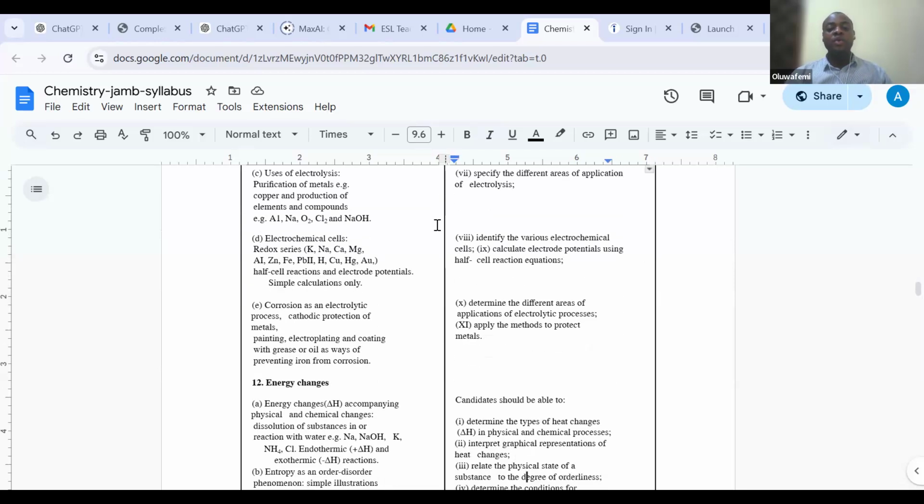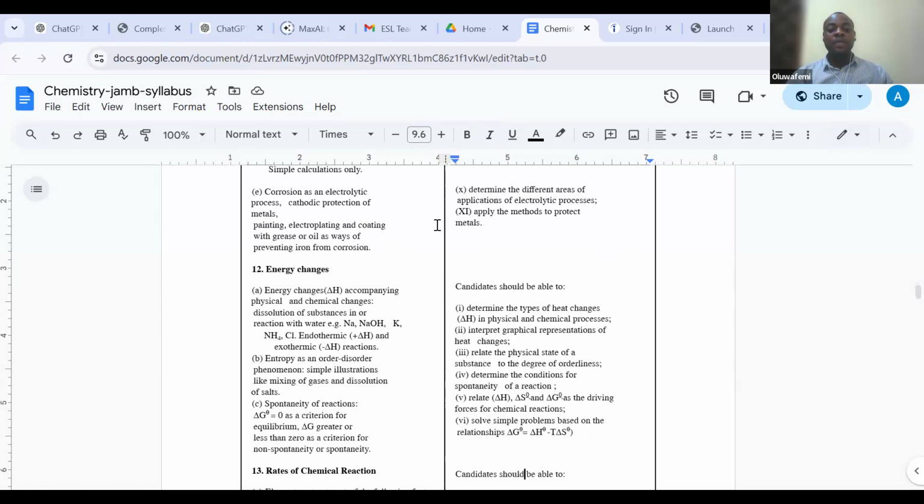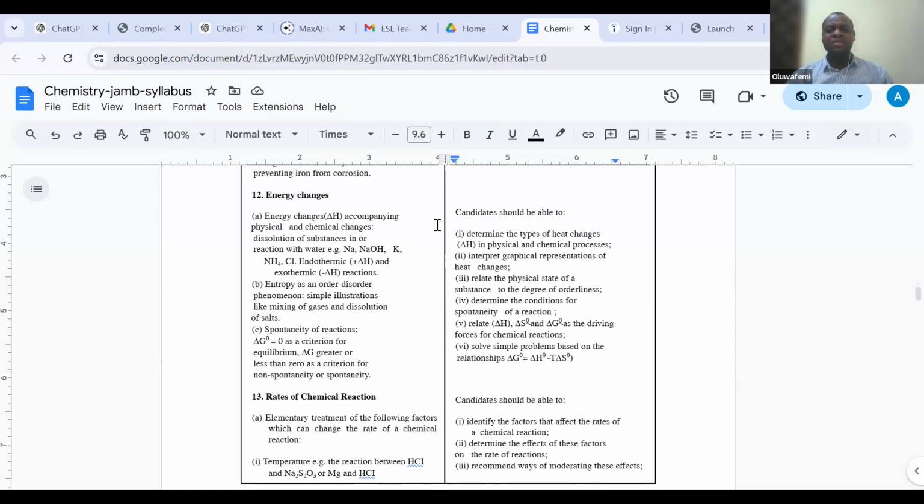And then we move into the 12th topic, which is energy changes. And in looking at energy changes, we look at the entropy change, the enthalpy change, we're going to consider all these, and then we have certain little calculations that we can use to explain or to buttress the topic as the case may be.